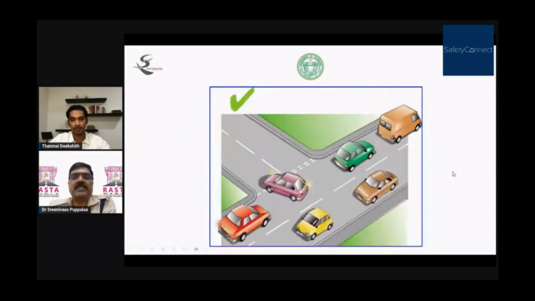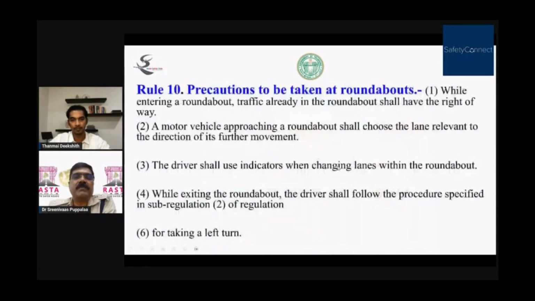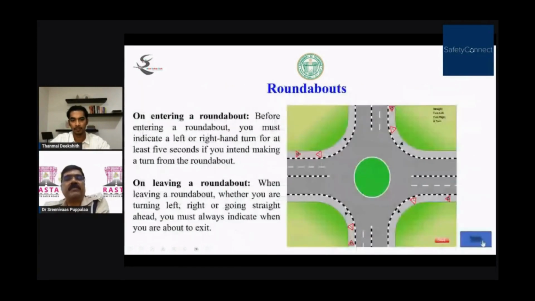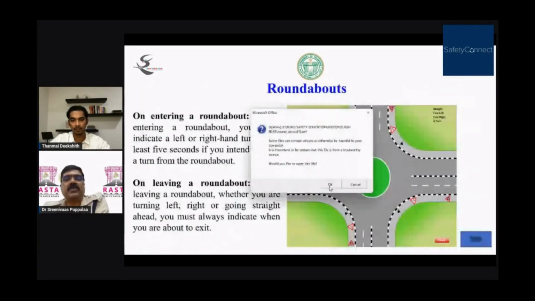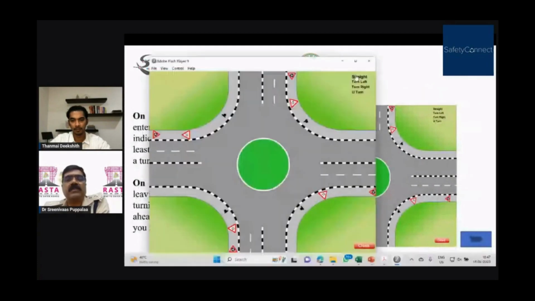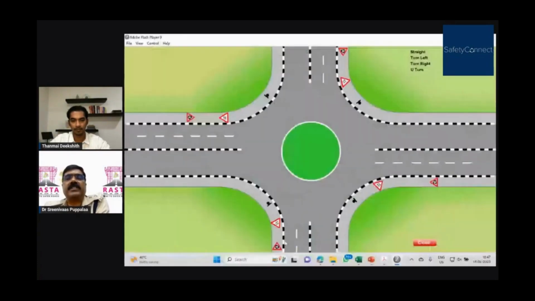Precautions to be taken at a roundabout. For roundabouts also we have a procedure for negotiating them. When you are going straight at the roundabout, you see this is the